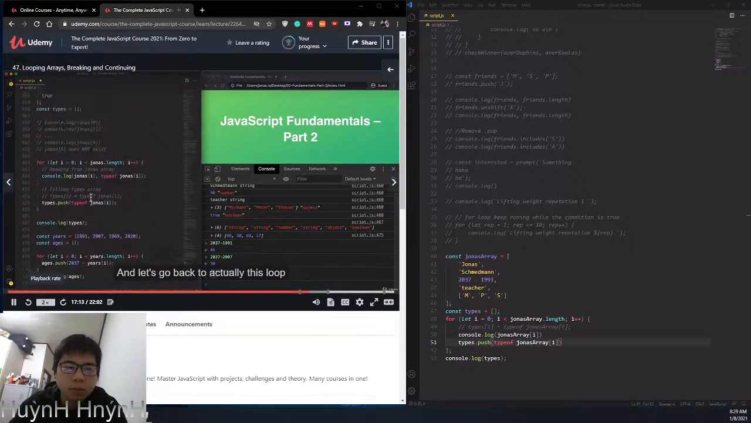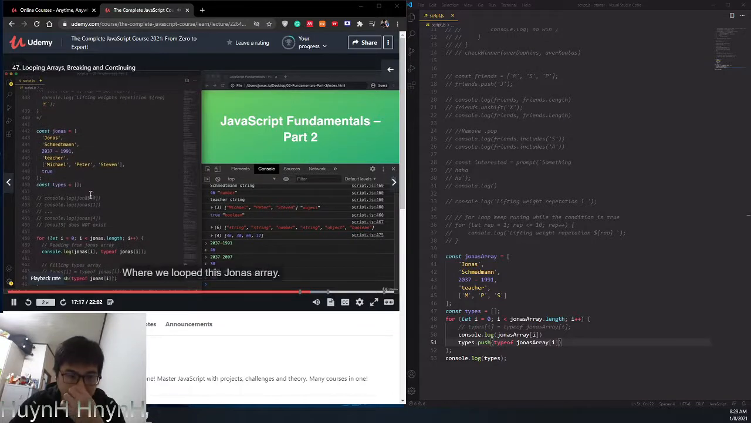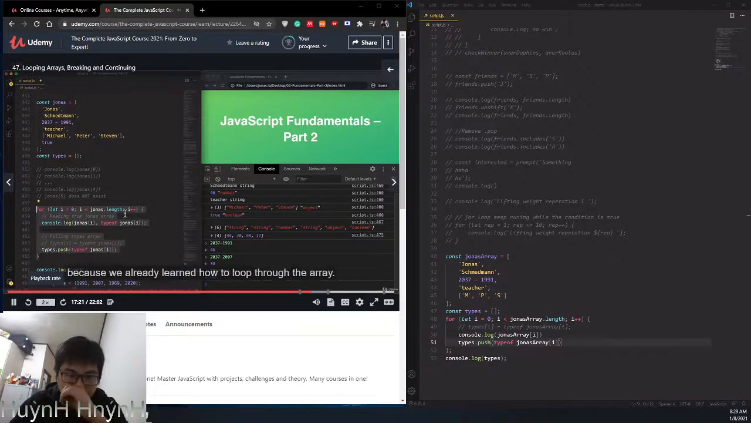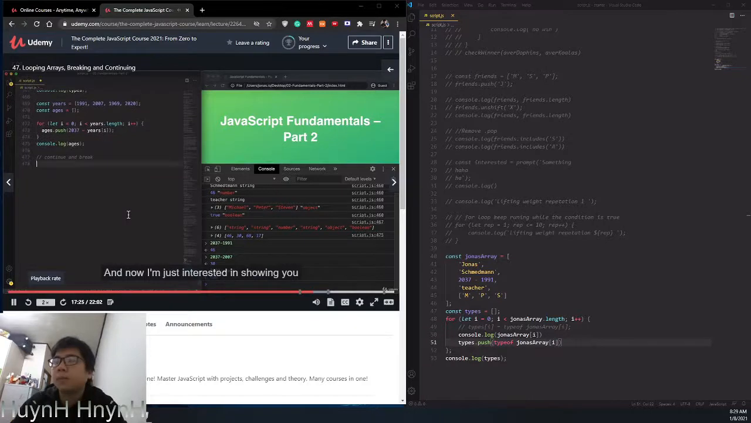And let's go back to actually this first loop that you have here, where we looped this Jonas array. So I'll just copy this, because we already learned how to loop through the array, and now I'm just interested in showing you how continue and break work. So let me delete this and this as well. And now let's say that for some reason we only wanted to print elements to the array that are strings. And the continue statement is perfect for this. Because again, with continue we can exit the current iteration of the loop.